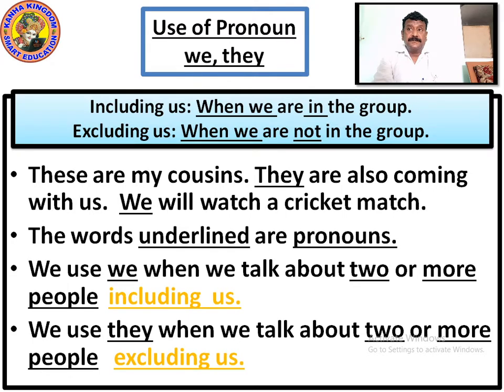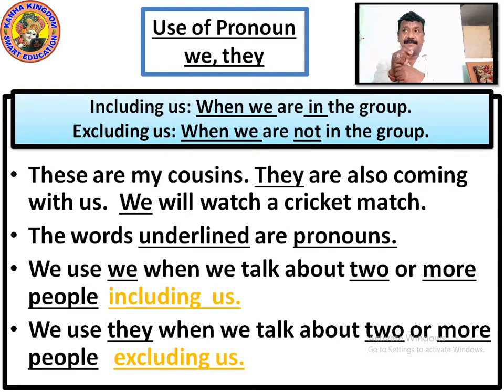So now, the use of the pronouns we and they. There are two things marked in blue in this sheet. What is that? Including us, when we are in the group. Excluding us means we are not in the group. There are two things to understand: including, excluding. Including means we are in the group. Excluding means we are out of the group and talking about something. So now let's see the sentences.